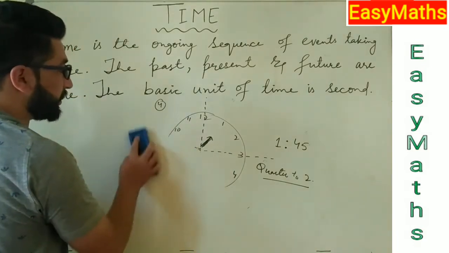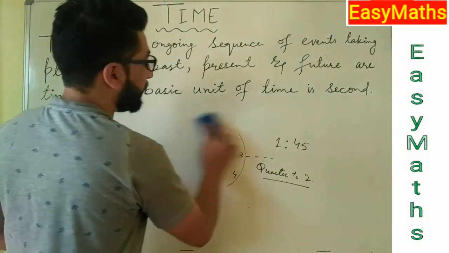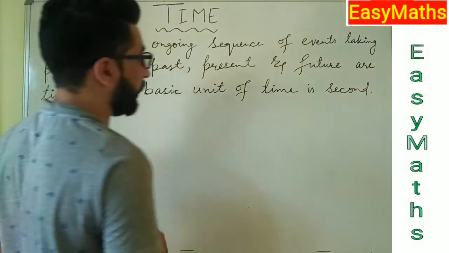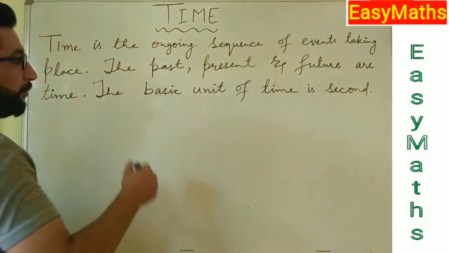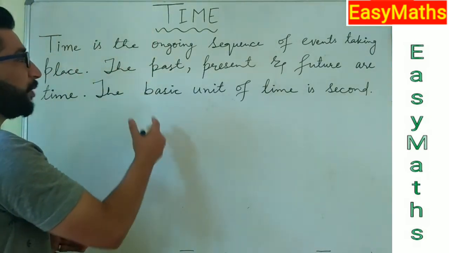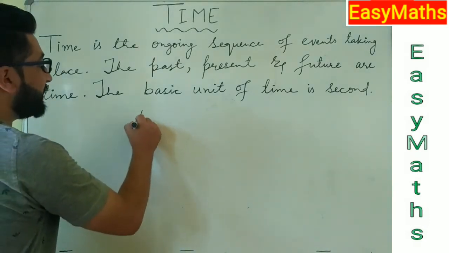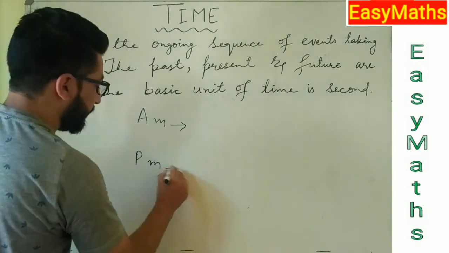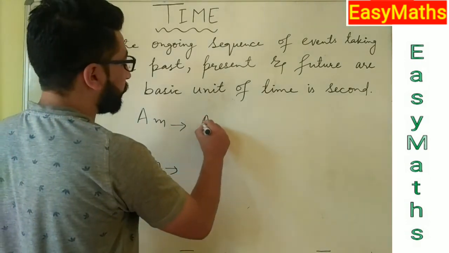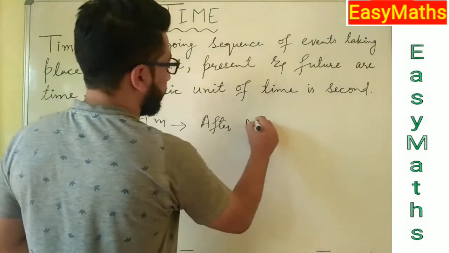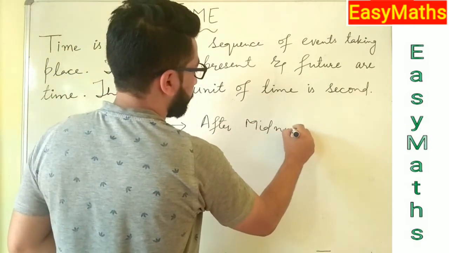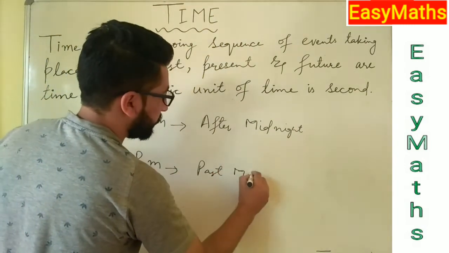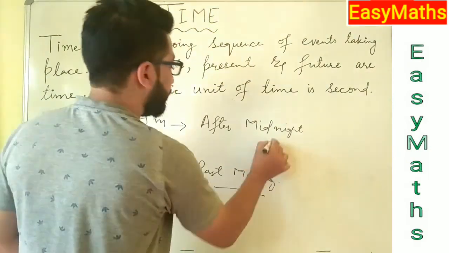So we use digits from 1 to 12. But students, there is one more thing, and after that I will end this video and give you more about time in our next video. That is, we use AM and PM. So what do they represent? AM is after midnight and PM is past morning. What does that mean?